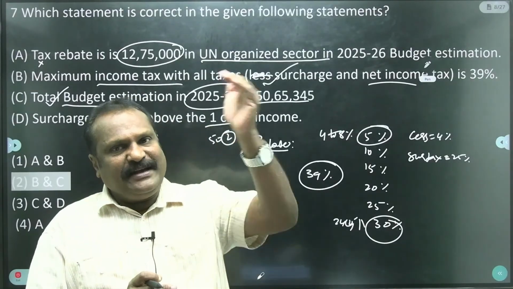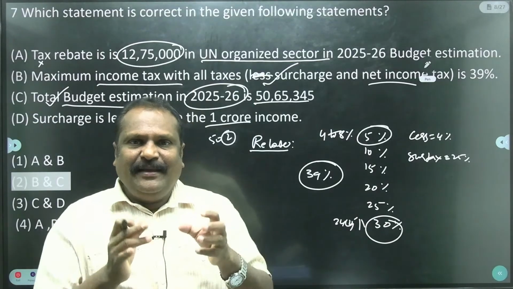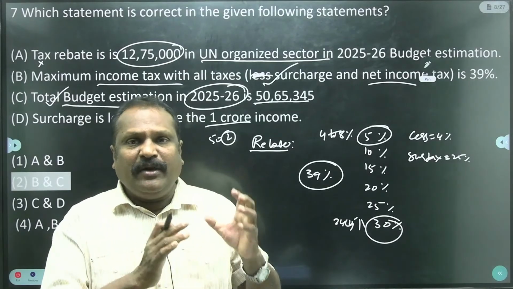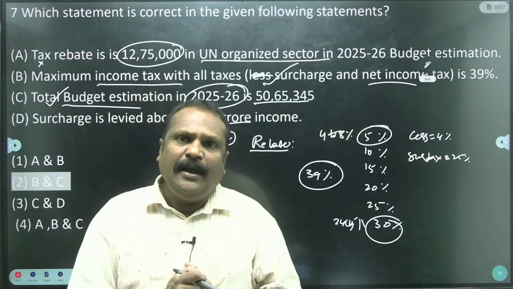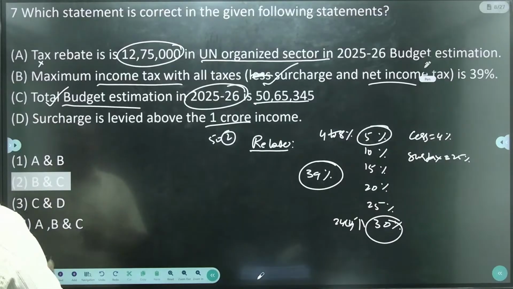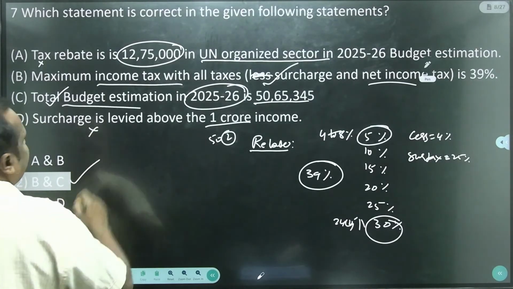Surtax is reduced from 37 to 25%. And the rebate is also increased in the 25-26 budget estimation. You can find this when you open the budget estimation. These are the highlights of Nirmala Sitharaman's 8th budget estimation. Okay, so finally BC is the correct statement.